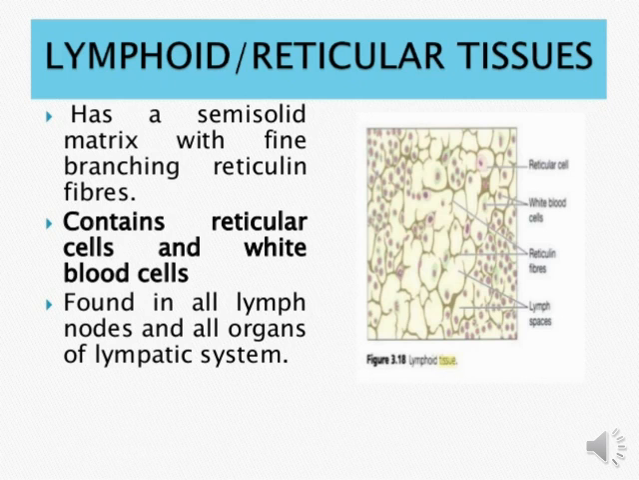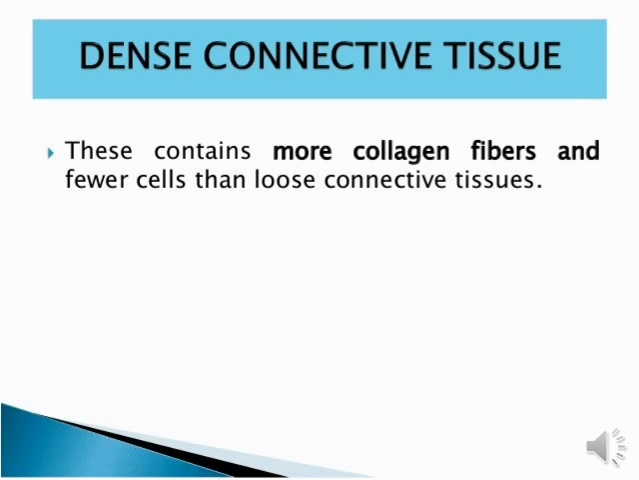Now, dense connective tissue. Dense connective tissue contains more collagen fibers and fewer cells than loose connective tissue. Basically, dense connective tissue contains more collagen fibers, and collagen fiber is the main component of dense connective tissue, as well as the fewer cells. Okay, so how many things make up dense connective tissue? Two things: collagen fiber as well as fewer cells.